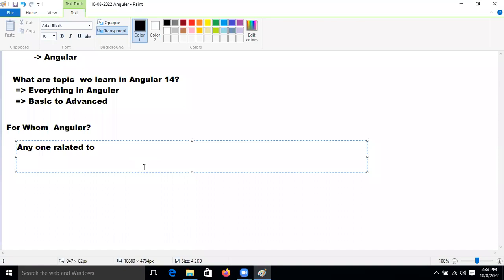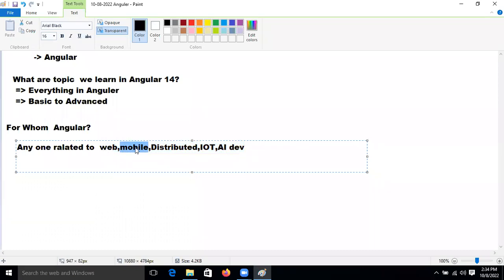So for whom is Angular? Angular is related to web and mobile, distributed, and IoT or AI developers, right? If a web developer is there, for them also Angular is needed.